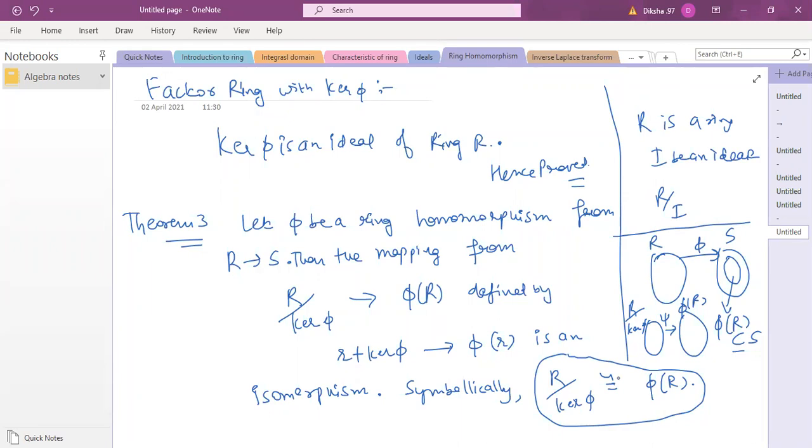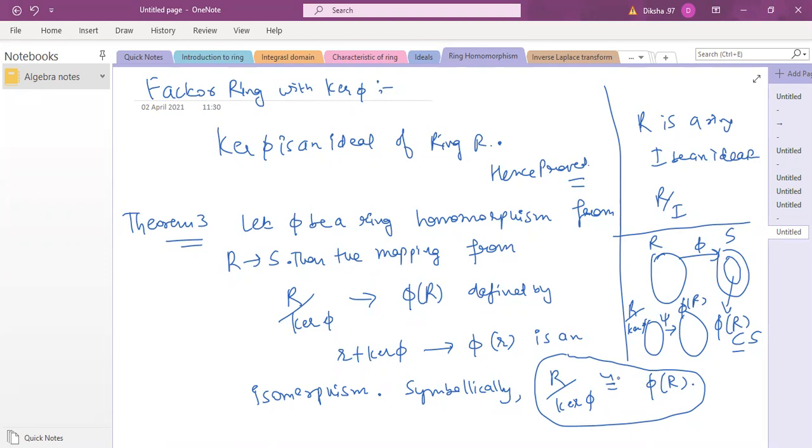So isomorphic is like the number of elements in both are going to be the same. Obviously, when we are dealing with infinite rings, we do not use this terminology, the number of elements. We just say they are similar, they are equivalent, their cardinality is the same. That means every element is having a unique image, because isomorphic maps are 1-1 and onto.